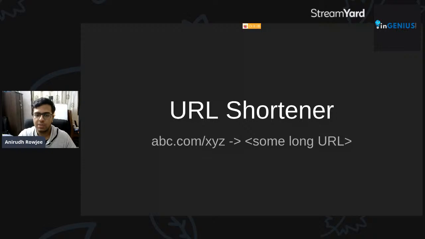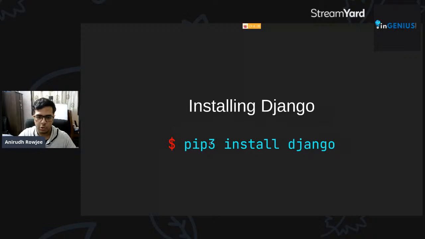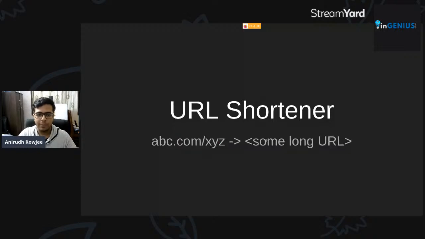So wherever we put this URL shortener up, if we give it a slightly smaller segment of the URL, say this XYZ portion here, right? It should be able to redirect us to some long URL. So that's what a URL shortener does. I'm sure most of you are familiar with the functionality of a URL shortener. All right. So this is in essence what we'll be building as part of this small workshop that we've got. We'll be building a very small URL shortener.